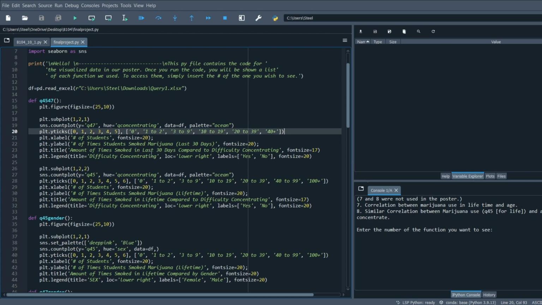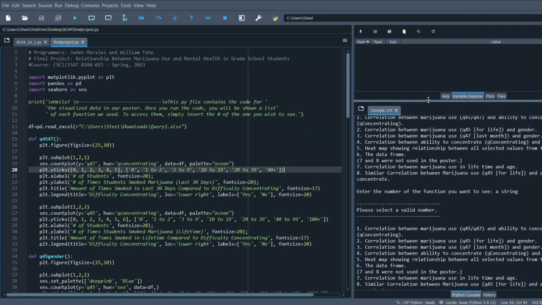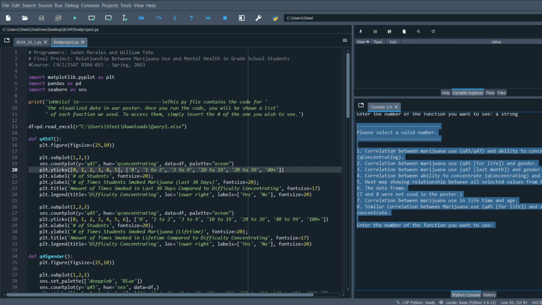Once the function is run, the user will be prompted the list of graphs we used and can choose the one they'd like to see by simply inputting the integer or number next to each one.